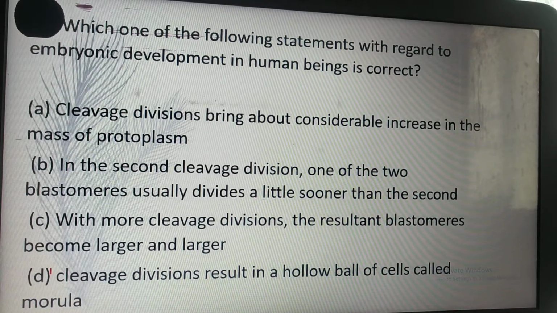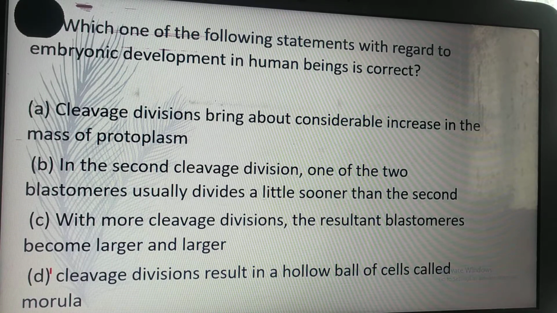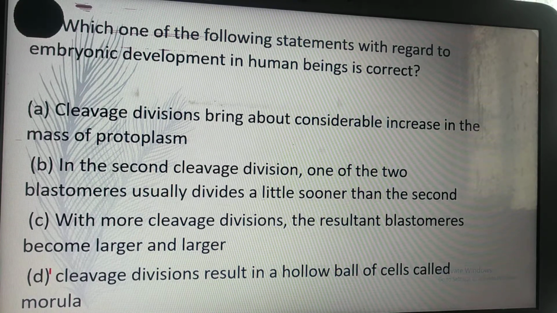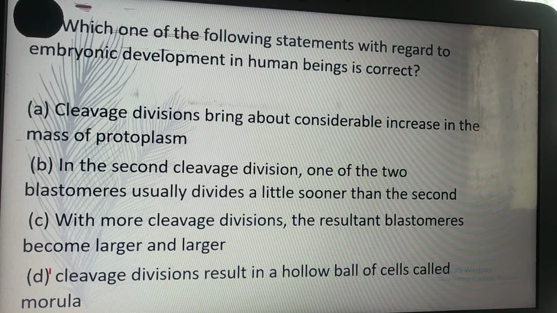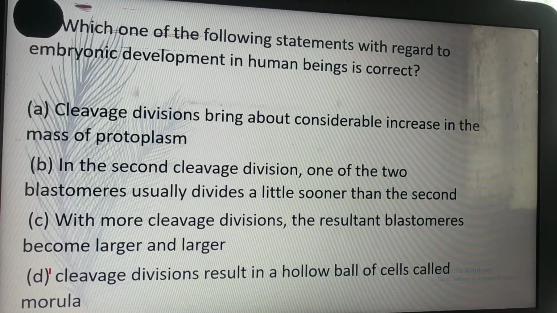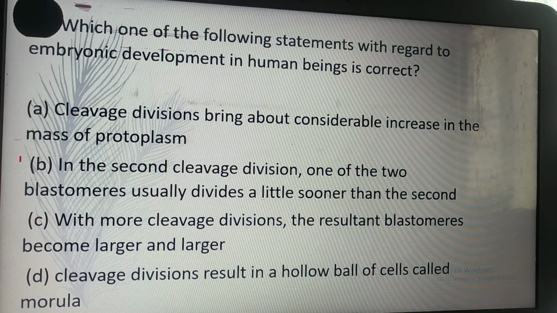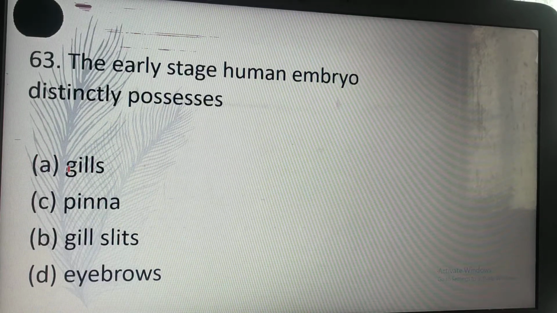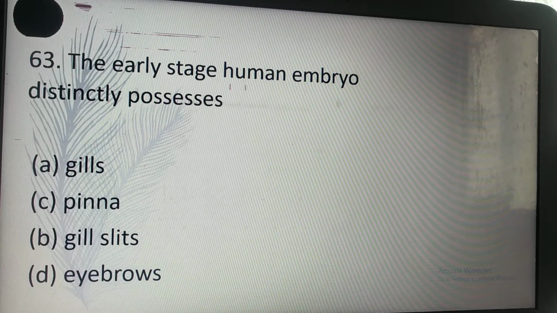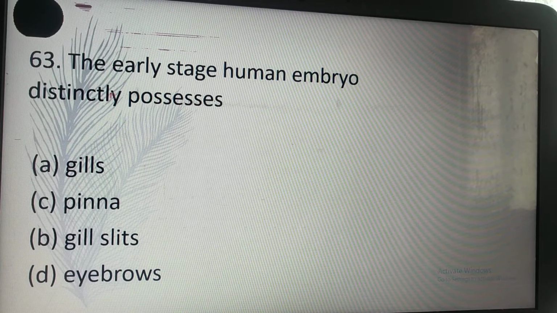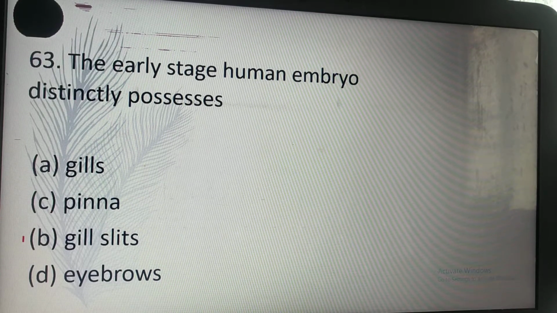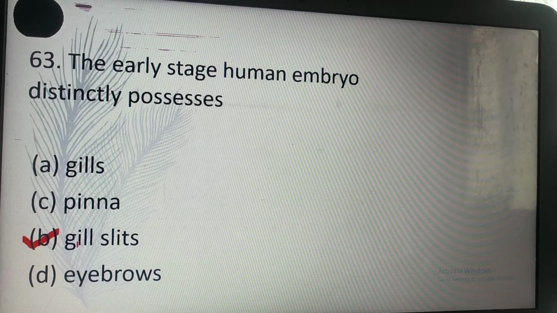Which one of the following statements with regard to embryonic development in human beings is correct? B. In the second cleavage division, one of the two blastomeres usually divides a little sooner than the other. B is the correct answer. Early stage human embryo distinctly possesses B. Gill slits. Gill slits is the correct answer.